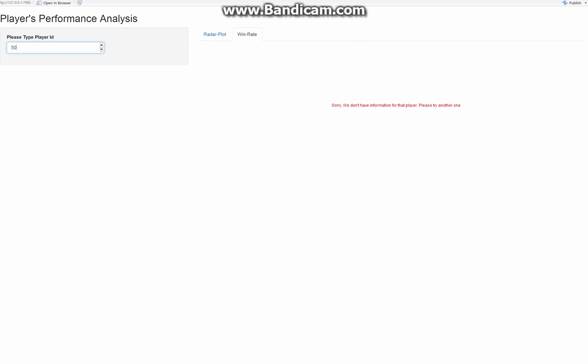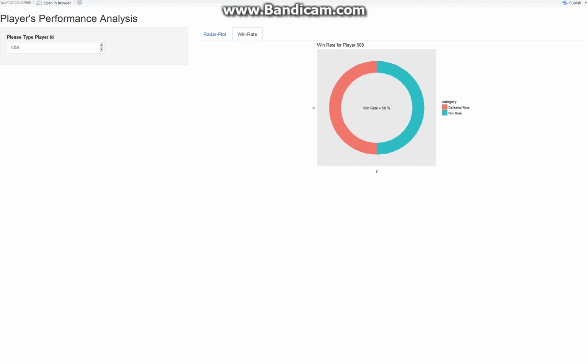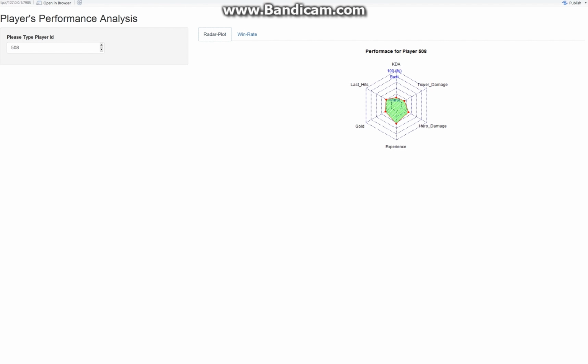Take player number 508 as an example. We can see that this player doesn't have an outstanding ability among all the players, and among the 6 indicators, the experience gaining ability is higher for him. Also, his historical winning rate is only about 50%, which is not desirable. Thus, we can conclude that player 508's performance is not excellent, so he may not be a good candidate for a teammate. This app enables people to obtain the information easily and quickly.